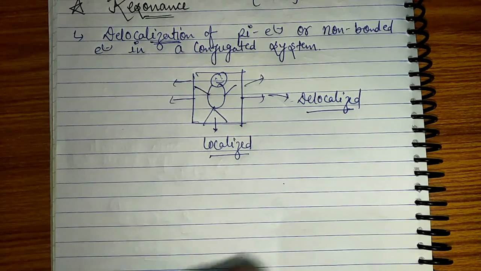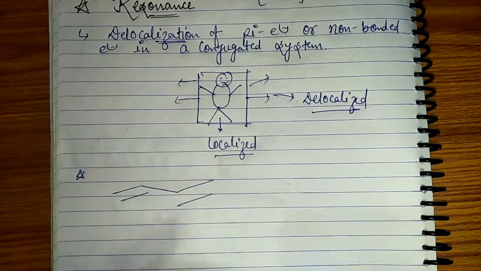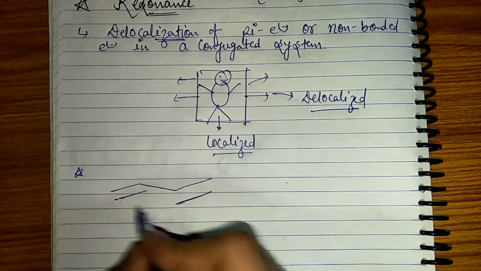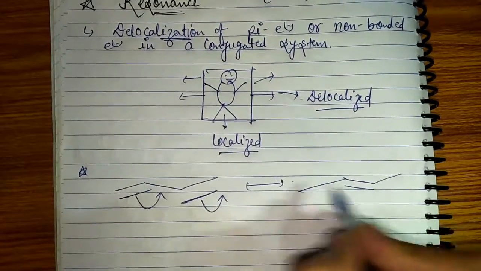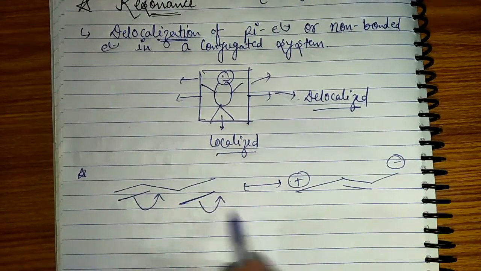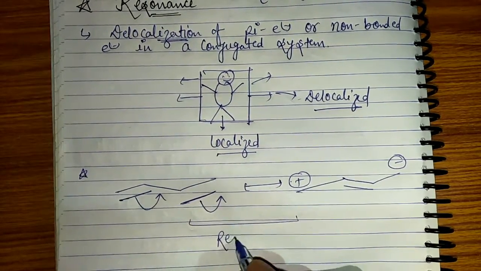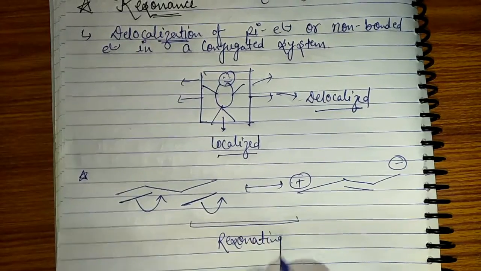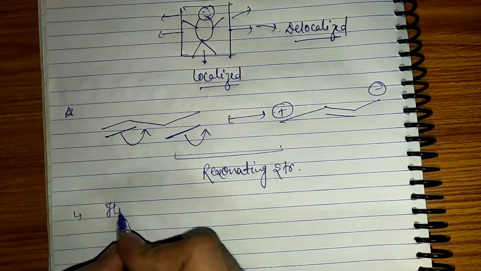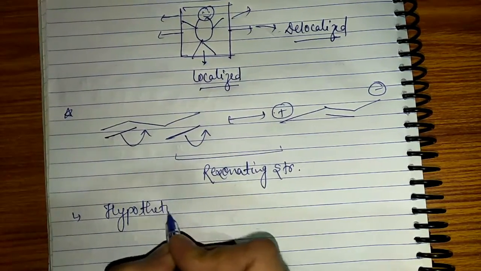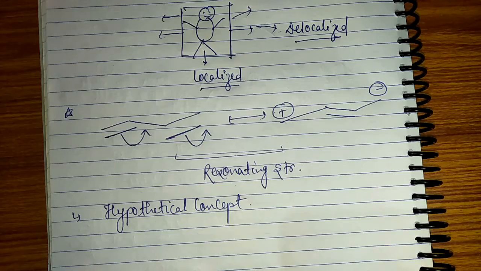So let's understand it chemically, I mean in terms of chemistry. Let's say we have butadiene. If these pi electrons are moving like this, what I have shown you, and we will get this molecule, then this is called delocalization of pi electrons, and these are called resonating structures. So first of all, let me tell you guys, this concept is completely hypothetical concept.